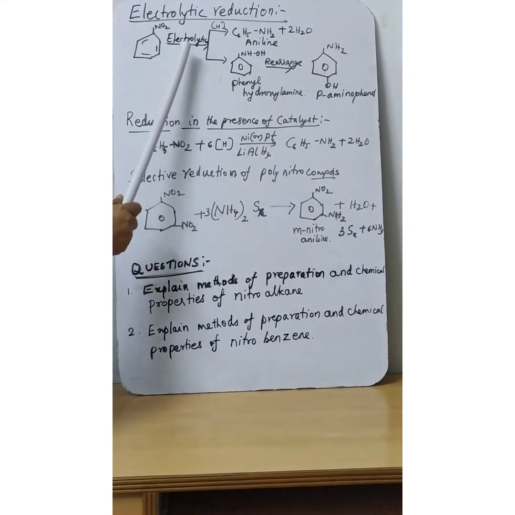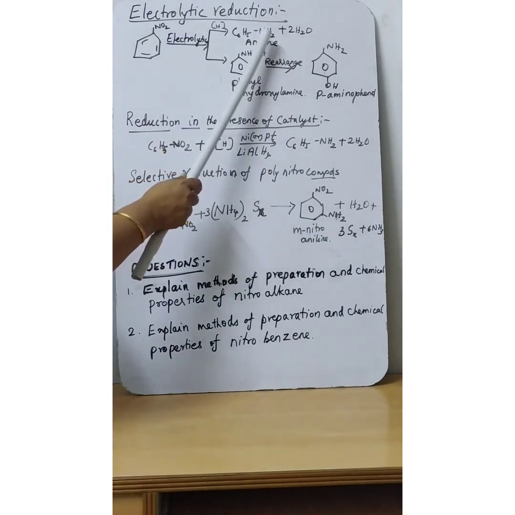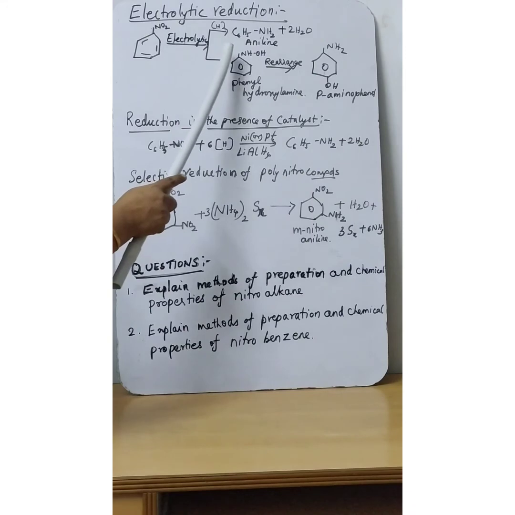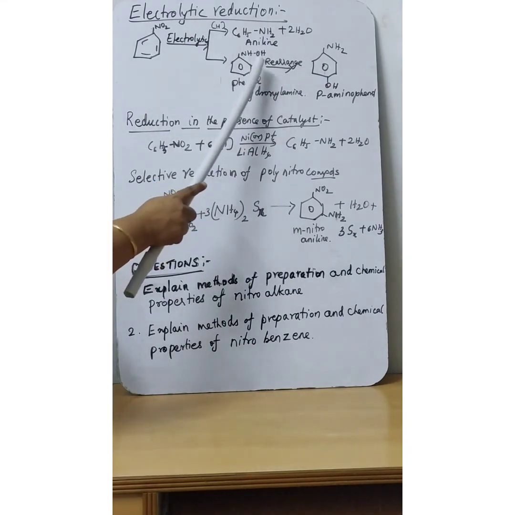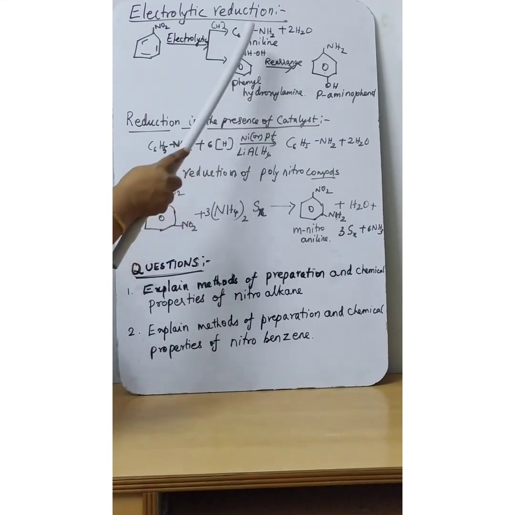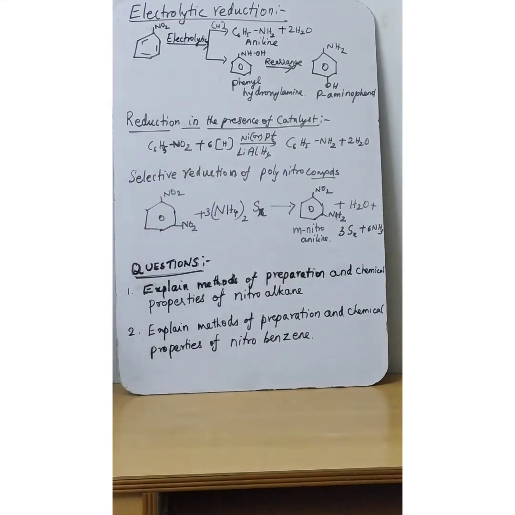Nitrobenzene will undergo electrolytic reduction. It will give aniline as one product and phenyl hydroxylamine as another. What is the formula for hydroxylamine? NH2OH. Instead of hydrogen, a phenyl group is added, so the name of this compound is phenyl hydroxylamine. After its formation, it will rearrange: the OH will attach to the para position, the hydrogen from that position will be removed and attach to the NH, giving para-aminophenol.